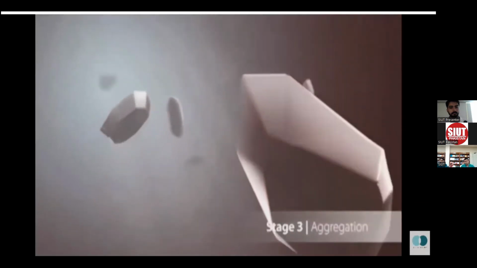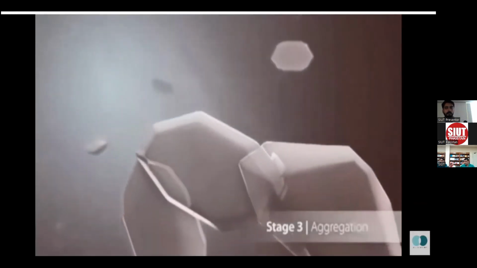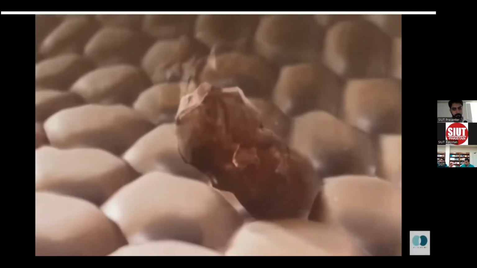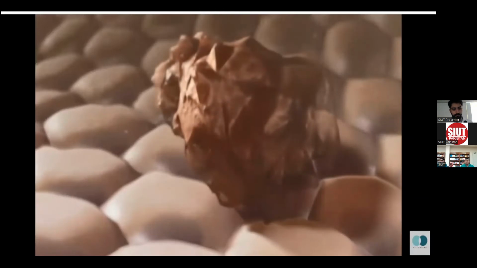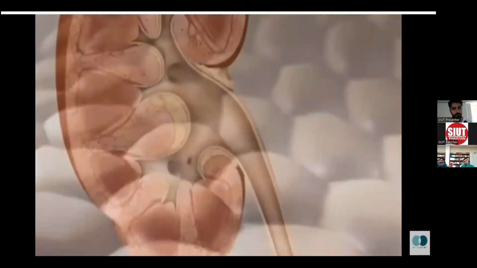Crystals that have already formed then begin to stick together, forming large aggregates. As we can see, crystals can aggregate very quickly. The stones are retained in the kidney, where they can continue to grow for an unspecified length of time until, for reasons that are not well understood, they are displaced and travel through the kidney into the ureter.